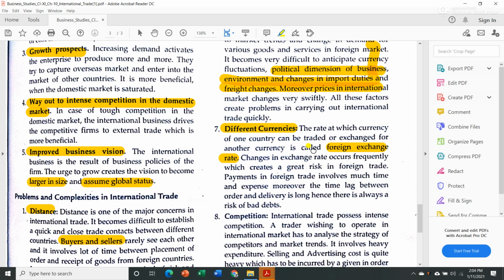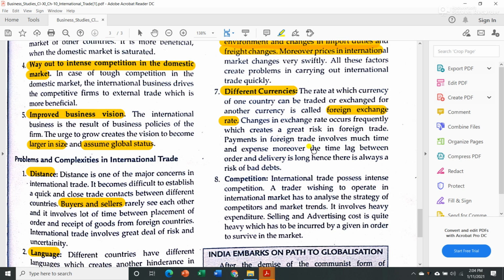If you are doing business with another country, then the rate at which both countries' currencies are exchanged is known as the foreign exchange rate, and we all know that the values of different currencies are different. One dollar is not equal to one rupee. So fluctuation in this exchange rate poses a great risk in foreign trade.